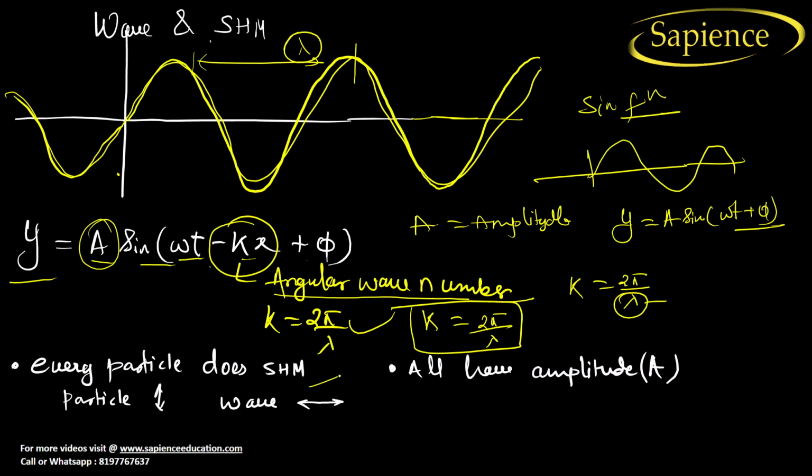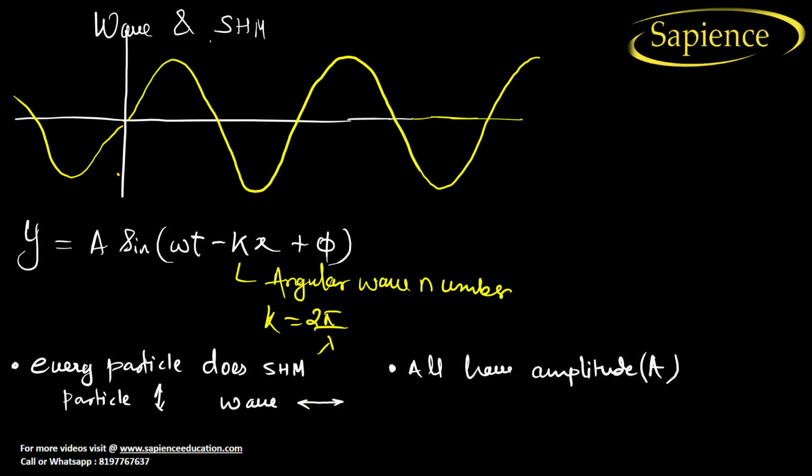Now every particle does SHM, and all have an amplitude a, and the particle moves like this, top and bottom, and the wave moves like this. So I hope you all have understood this.